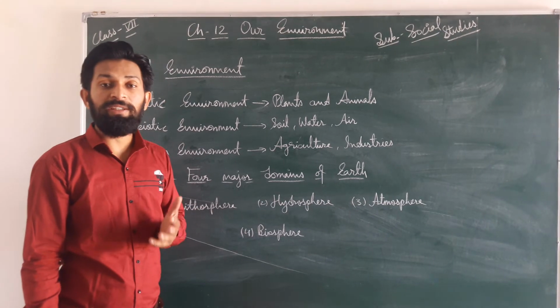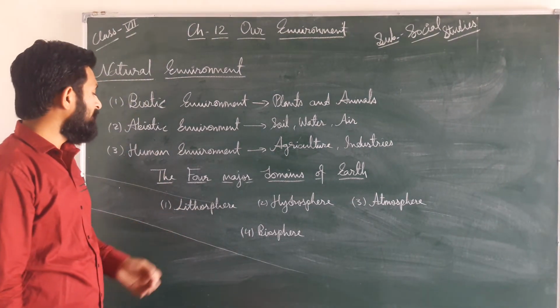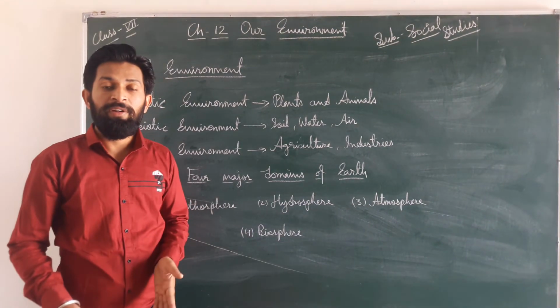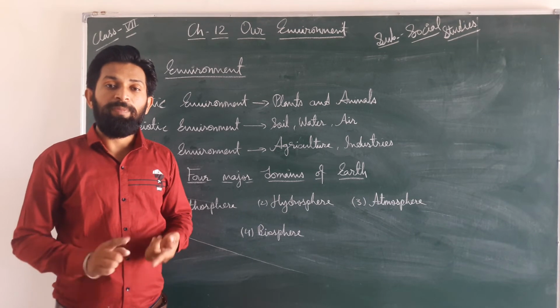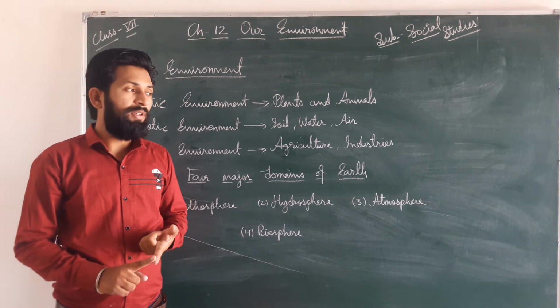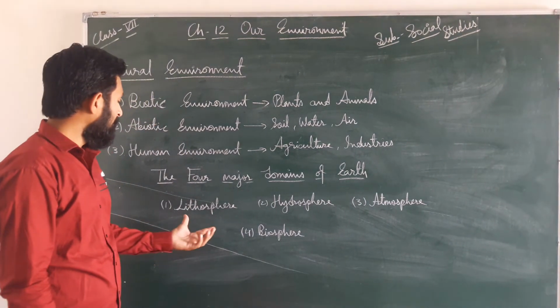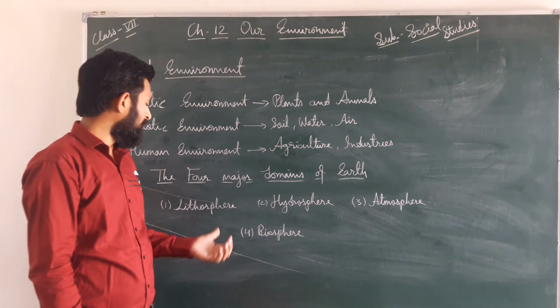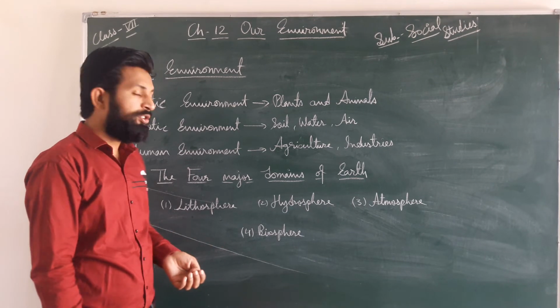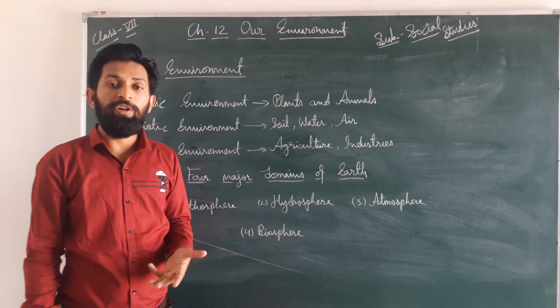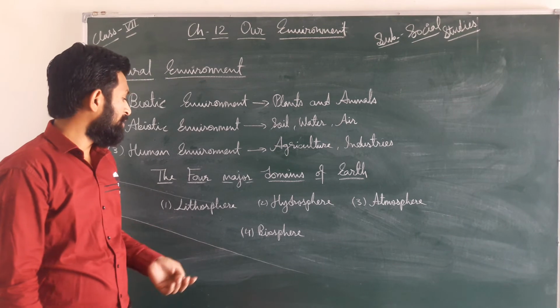Now we will talk about the four major domains of the earth. What are the four major domains of the earth? First one is lithosphere. Lithosphere means the land wherever we are living, like plains, plateaus, mountains. That part is known as the lithosphere. It may be 100 km, 200 km in thickness.